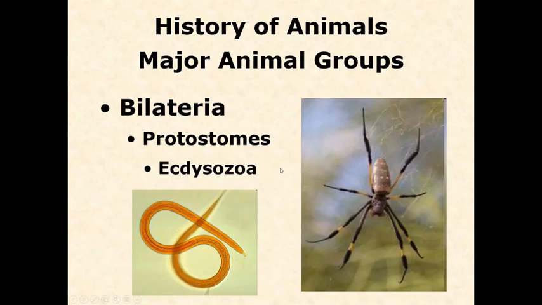And then the other major group that you need to know within the protostomes are the ecdysozoa. Ecdysozoa include the roundworms and the arthropods. Okay, so protostomes, ecdysozoa. Now, a lot of these words are familiar to you. Some of them may not be.